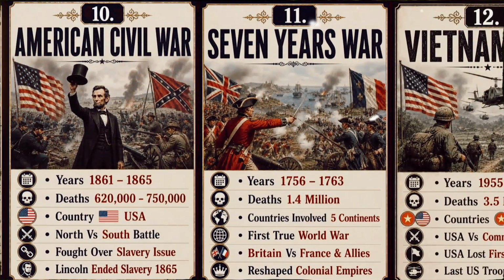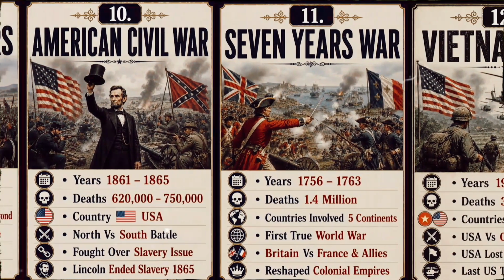How did one conflict divide the United States? The American Civil War caused an estimated 620,000 to 750,000 deaths as the North fought the South. Slavery was a central cause of the conflict, and Abraham Lincoln's Emancipation Proclamation helped pave the way toward its abolition in 1865.